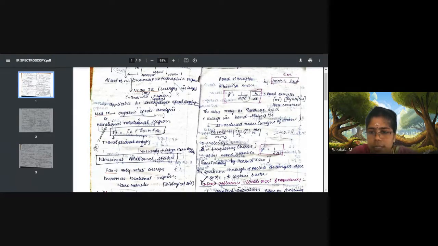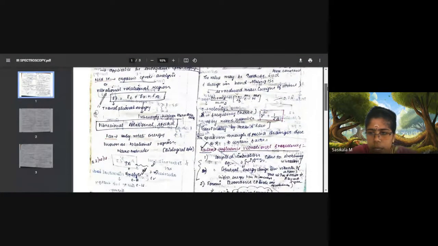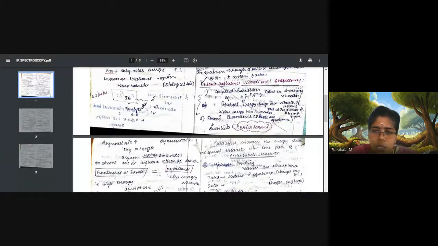Okay, when bond strength is decreased, as from double bond and triple bond, then vibrational frequency also will be decreased. So vibrational frequency is directly proportional to bond strength, and inversely proportional to the reduced mass of the atoms. When bond strength is high, reduced mass will be low, since atoms contribute more to the bond formation. Where strength is less, reduced mass will be high. So this is the concept we have to understand behind Hooke's law in order to calculate vibrational frequencies. Theoretically, we can calculate the vibrational frequencies.